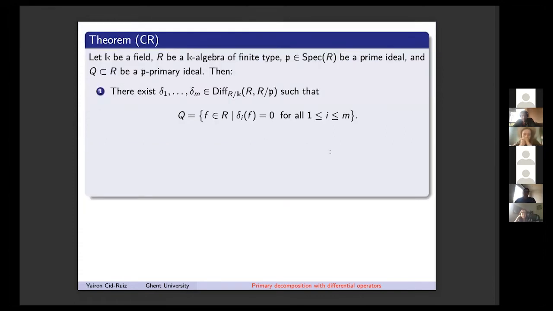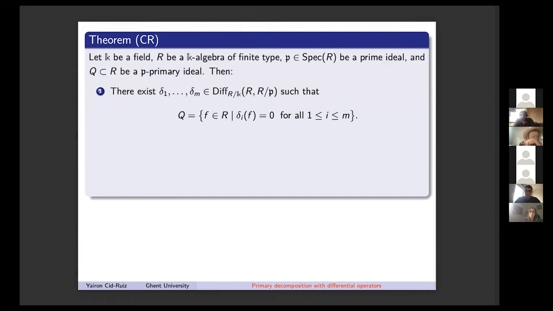One of my first results, in a quite more general setting, but let's take it like this: K is a field, R is an algebra of finite type, P is a prime ideal, and Q is a P-primary ideal. Then we can find differential operators from R into R mod P so that you can describe any P-primary ideal.